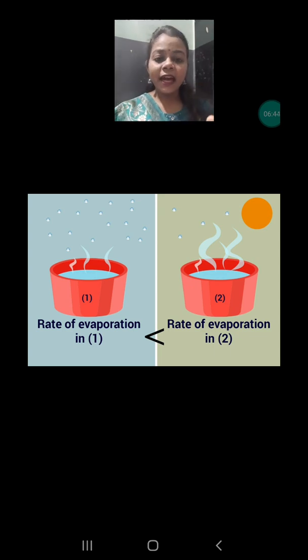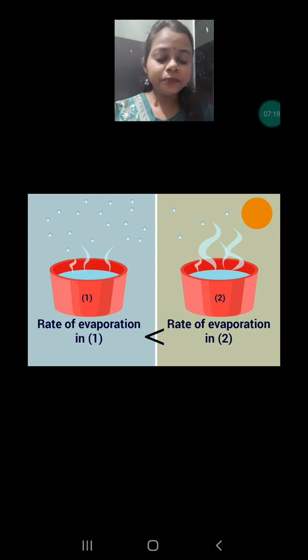On the other hand, whenever the heat is there, the temperature will be high, and less water vapor will be present in the air. That's why our environment will be very hot, and due to that the rate of evaporation will also increase. So what we can conclude is that due to humidity, the rate of evaporation decreases, whereas due to the presence of heat or temperature, the evaporation increases.